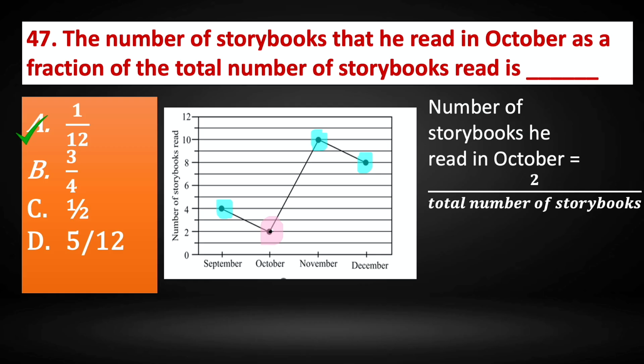Total number of storybooks is 24. 4 plus 2, 6. 6 plus 10, 16. 16 plus 8 is 24. So 2 by 24, and when we simplify it, we get 1 by 12. So the answer is option A, 1 by 12.